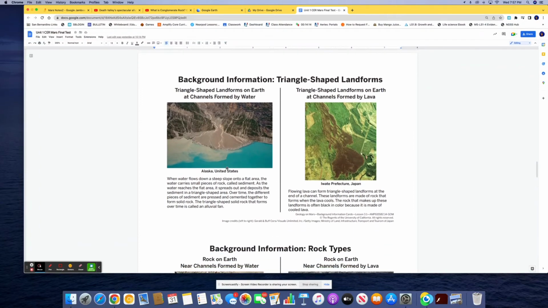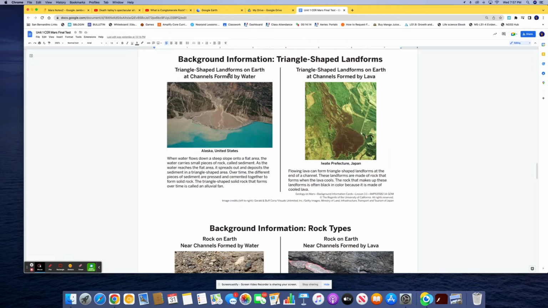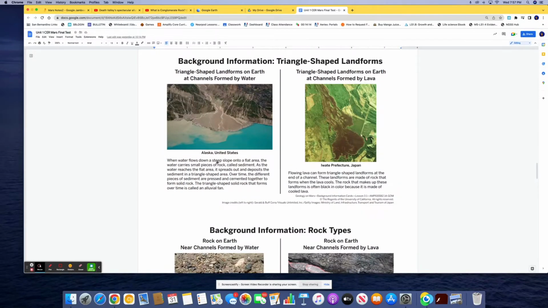All right, so here's some background information. We have a triangle-shaped landform on Earth at channels formed by water. When water flows down a steep slope onto a flat area, the water carries small pieces of rock called sediment.